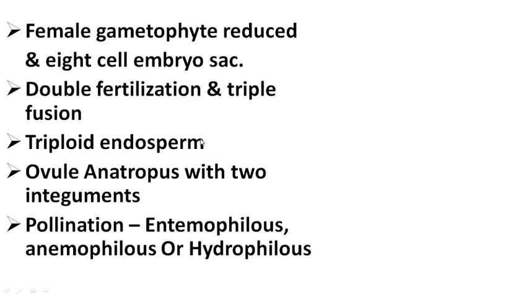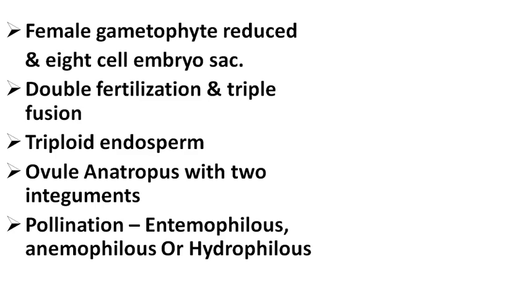The triploid endosperm is a nutritive tissue, and it provides all kinds of nourishment to the developing embryo. In an angiosperm, the ovule is an anatropous ovule with two integuments, meaning it is a bi-integumentary ovule, with an outer integument and an inner integument. What is the integument? Integument is nothing but the protective covering.